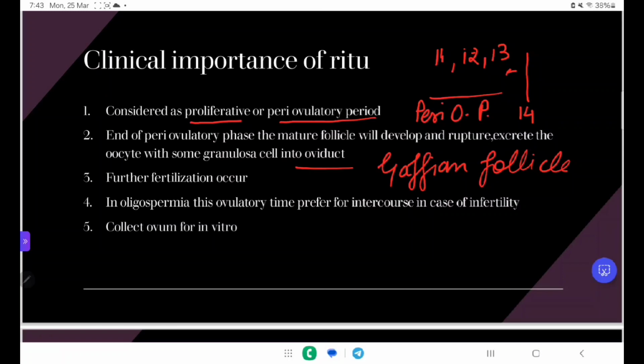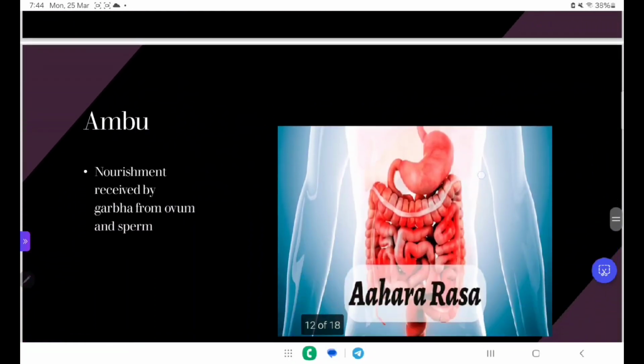Then fertilization occurs. In some infertility cases, like minor infertility, if someone has oligospermia, meaning low sperm count, this ovulatory time period is preferred for intercourse so they can conceive. This period is also used for collecting ovum from the oviduct for in vitro fertilization, because the ovum is freshly released in this period, so we can take the ovum for the in vitro procedure.